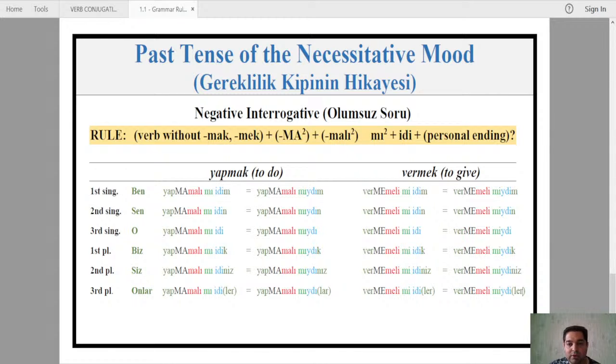Okumak becomes okumalıydım. Sevmek becomes sevmeliydim, right? I had to love. So this was I had to reside or sit. I had to read. I had to love. Sevmeliydim. Görmek becomes görmeliydim. I had to see. Vermek becomes vermeliydim. I had to give.